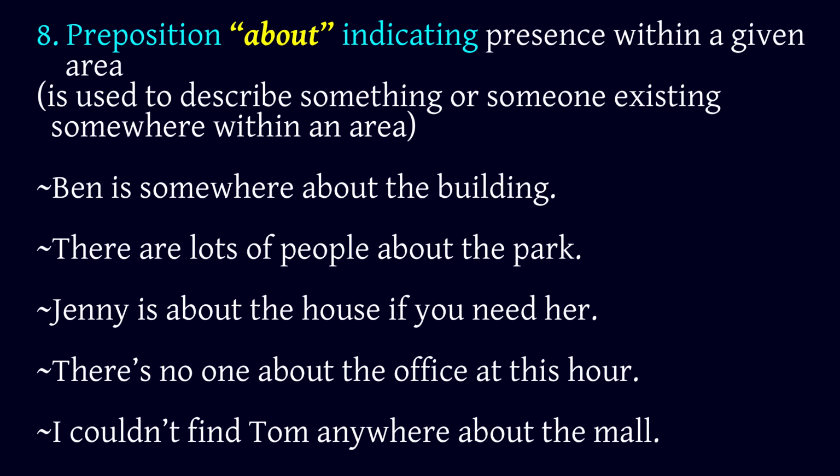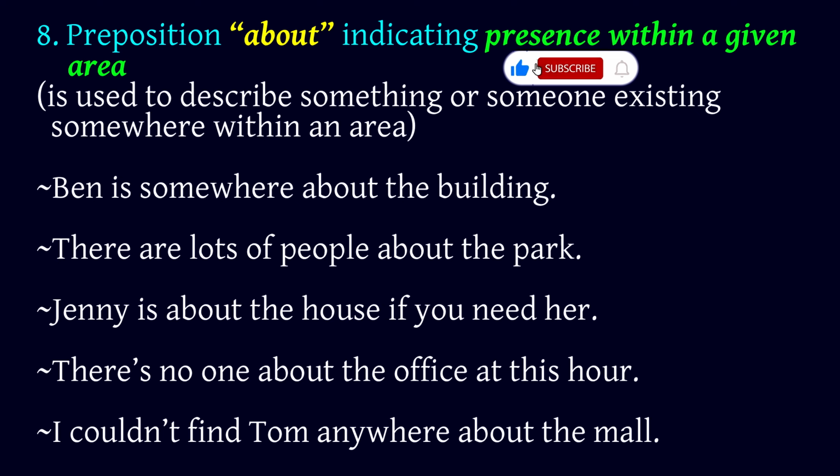8. Preposition about, indicating presence within a given area, is used to describe something or someone existing somewhere within an area. Ben is somewhere about the building. There are lots of people about the park.